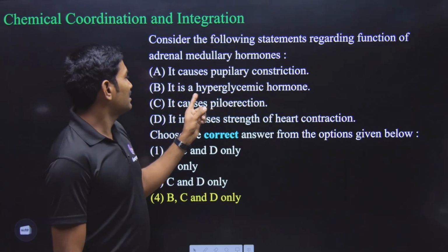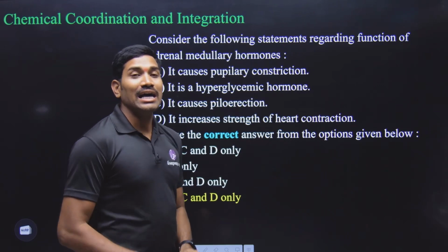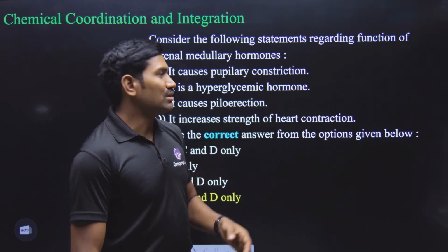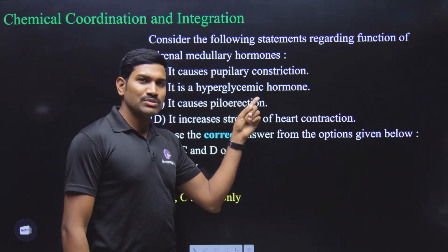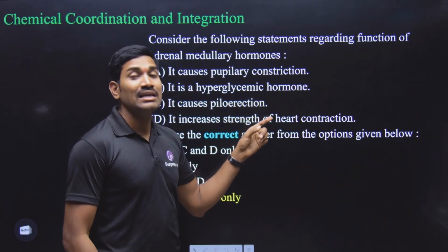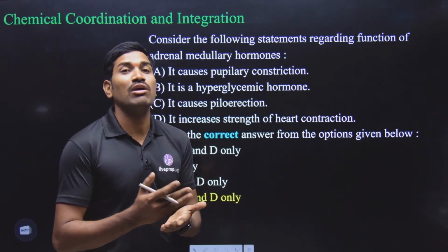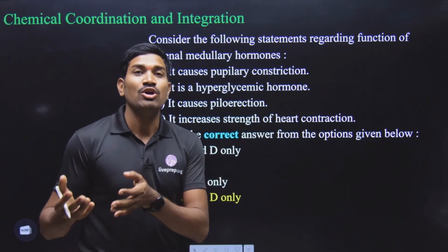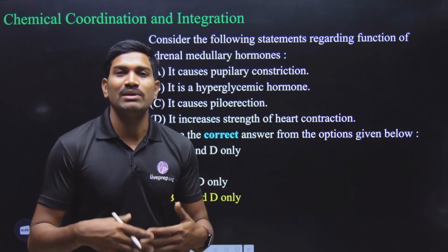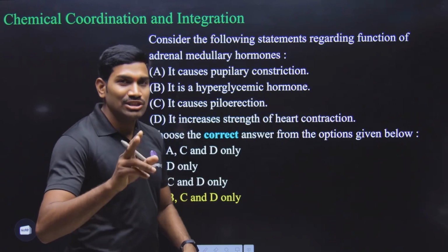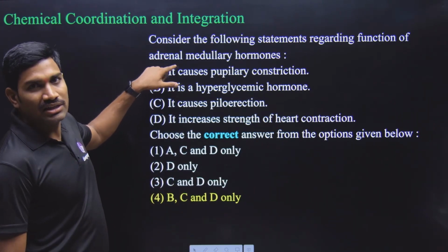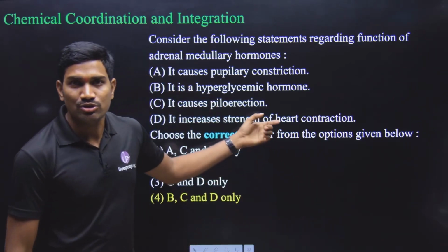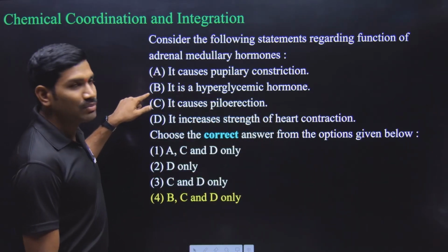Next one, it is a hyperglycemic hormone. Hyper means increasing, glycemic means glucose, they are helping in increasing blood glucose levels. In the NCERT, did they directly use this particular sentence? No, but what they said is that these hormones help in breakdown of glycogen. So what happens because of the breakdown of glycogen? Glucose will be released into the blood, so ultimately it will result in a hyperglycemic condition. So these adrenal medullary hormones can act as hyperglycemic hormones. True or false? It is true. A is false, but B is true.